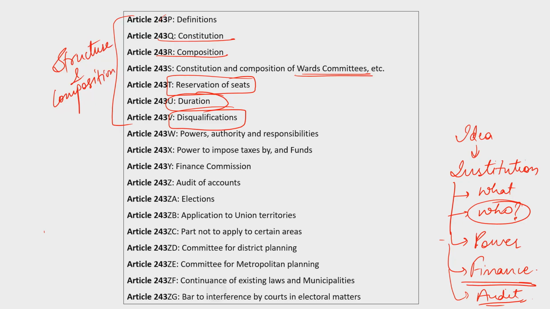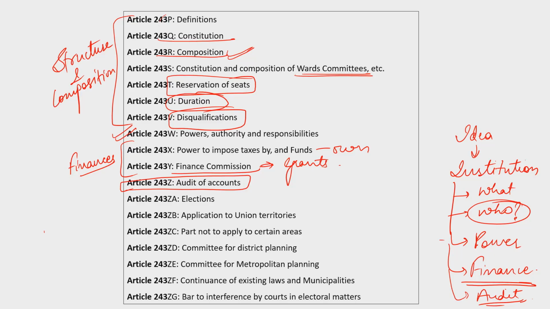Next, it defines what powers and authorities it has. Then it defines what finances it can have. It may have its own finances or it can get grants. Grants it will get from the finance commission, that is the State Finance Commission. Then it is incurring certain expenses that have to be checked, that is audit.